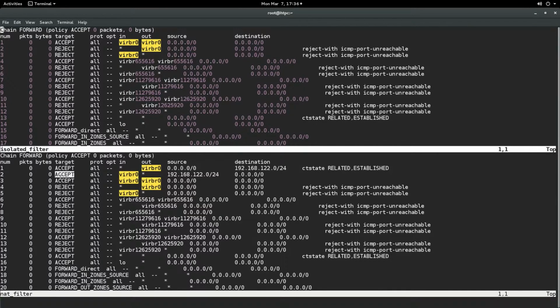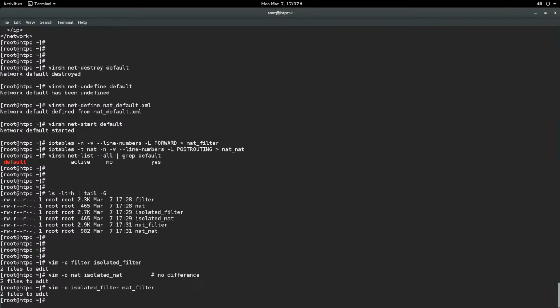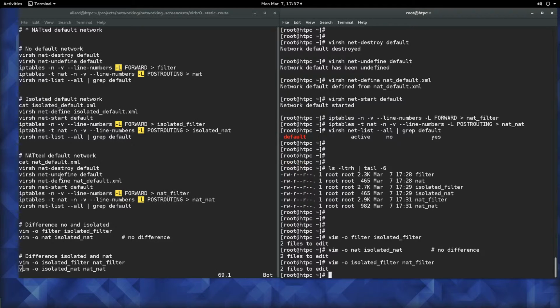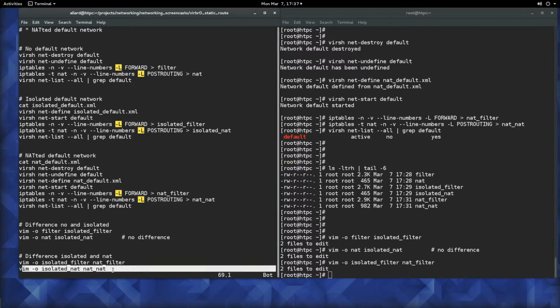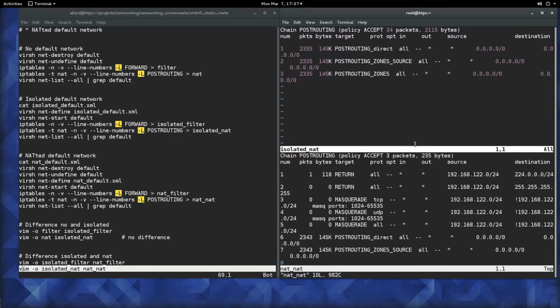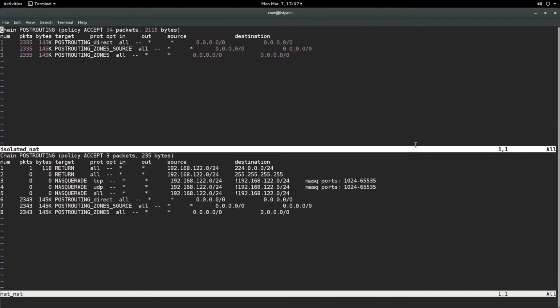So actually these 2 rules make it possible to have network traffic going out to the internet routed via the host. Okay, then we still have to figure out what the impact is of the forward type NAT on the post routing chain of the NAT table, and we can see from here clearly there is a difference.